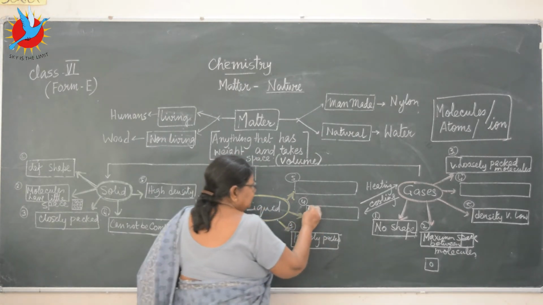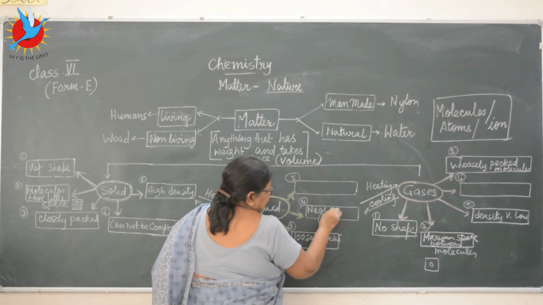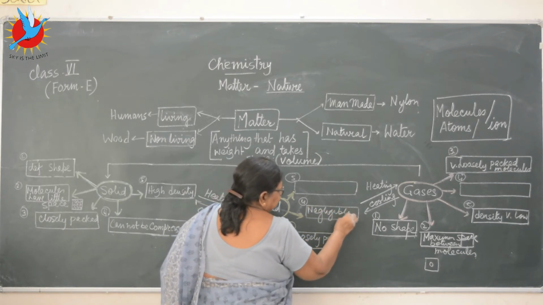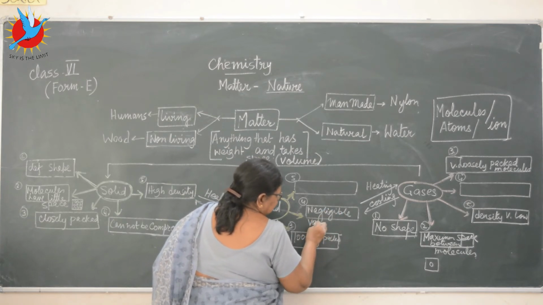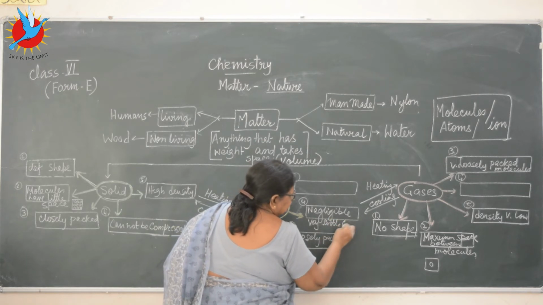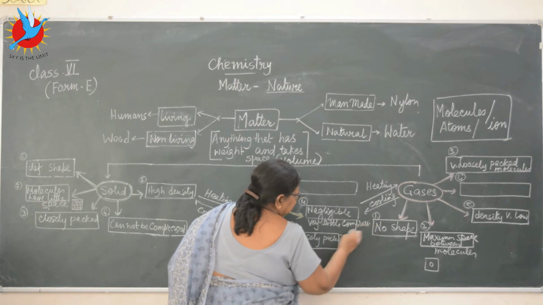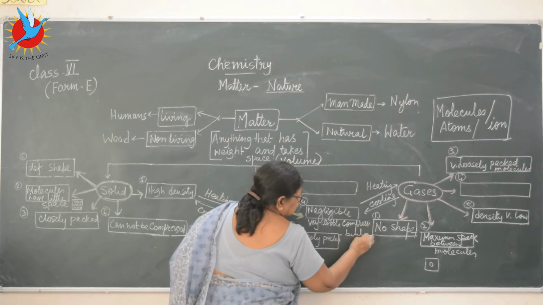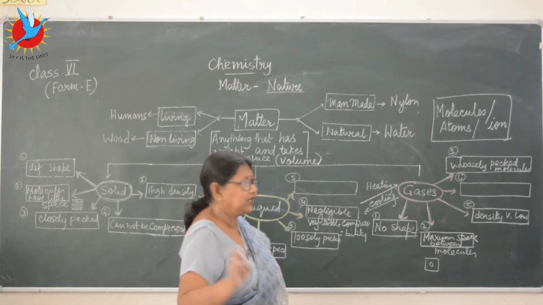So here we say negligible, very little compressibility, this property, compressibility. That means they can be compressed very little, absolutely negligible.